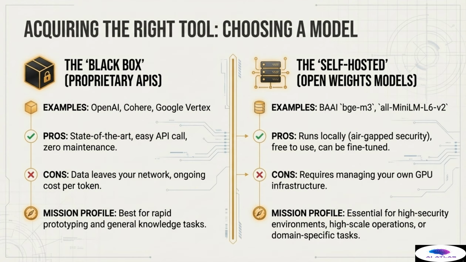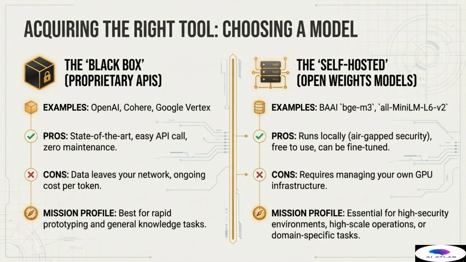Conversely, we have the self-hosted or open weights models, utilizing resources like BAAI's BGE-M3 or the various MiniLM models. The benefits here are exceptional for high-security operations. The model runs entirely locally, offering air-gapped security, it's free from per token costs, and crucially, we maintain full control, allowing us to fine-tune it to our specific data domain.